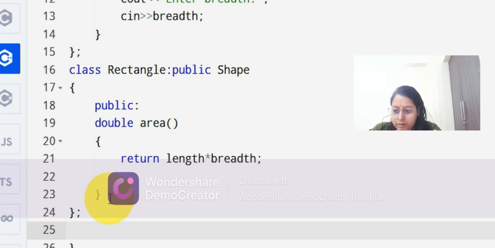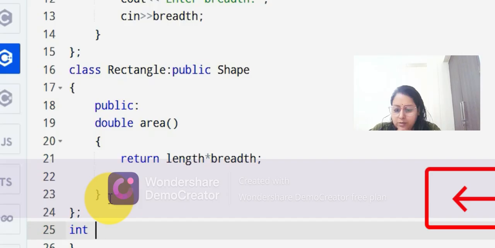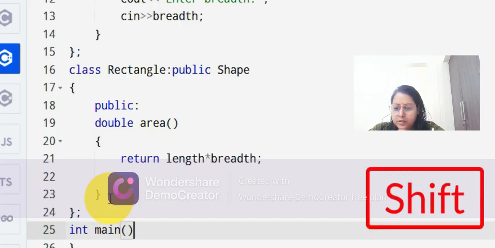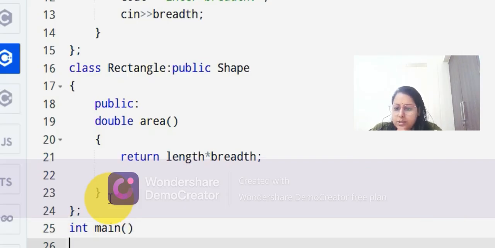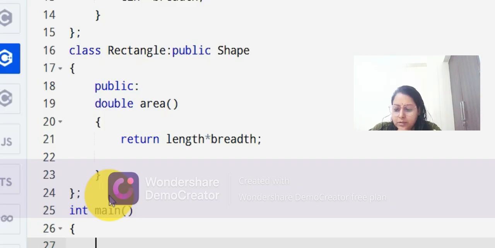Now we are going to start our main function, that is int main. So here only the execution starts in the program, otherwise the execution will not take place. So the main function started. Inside that main function, we will make an object, and that object will be the point by which we can access all the data members and member functions we have created, whether it is from the child class or from the parent class, both.